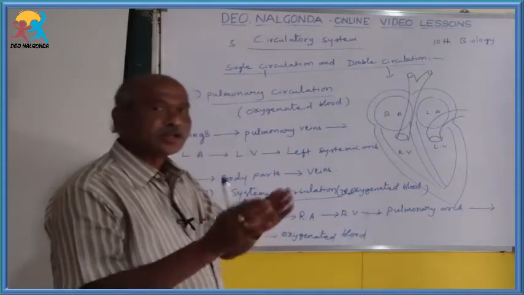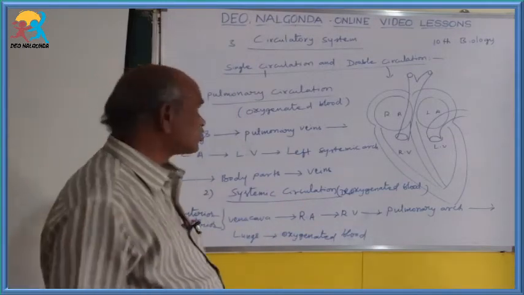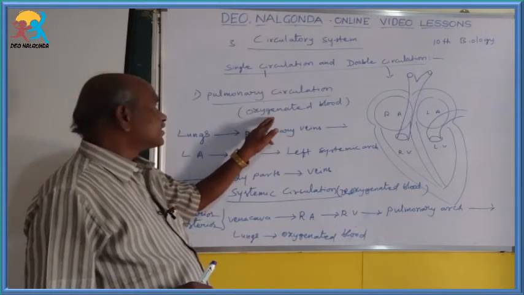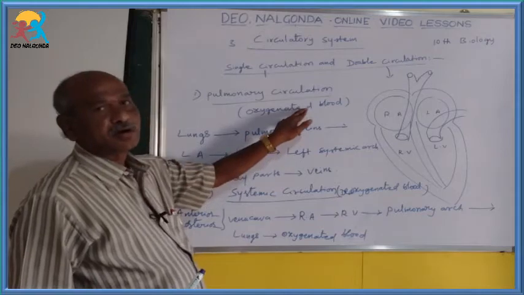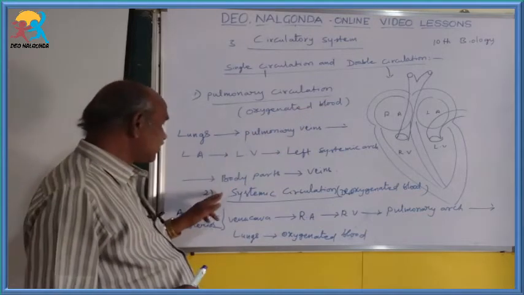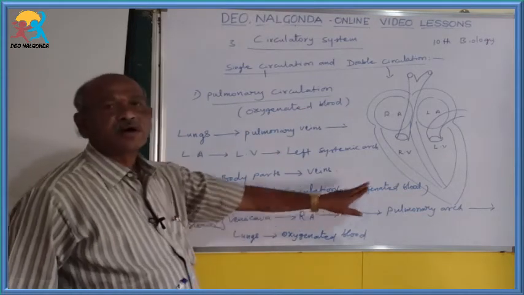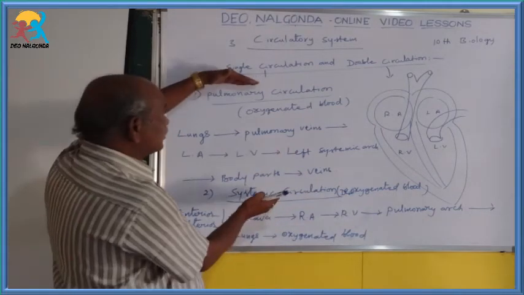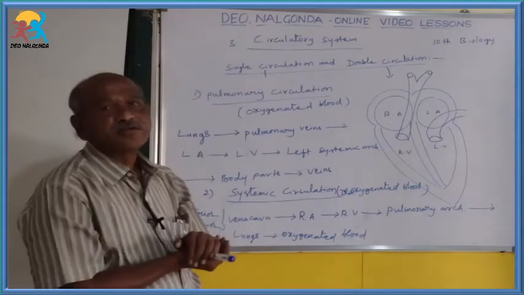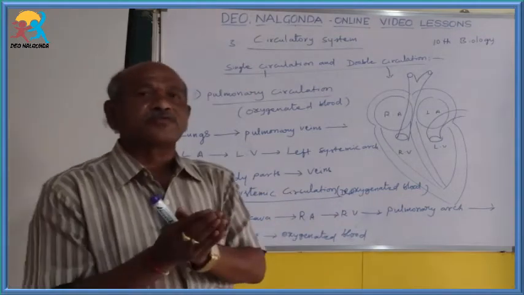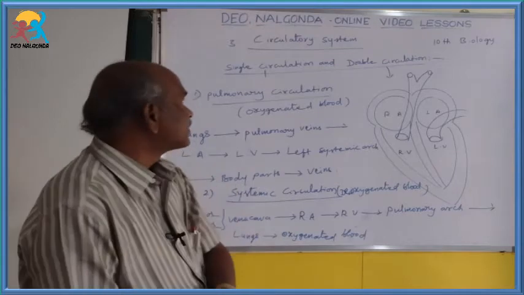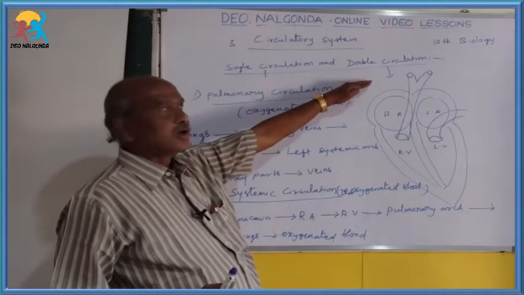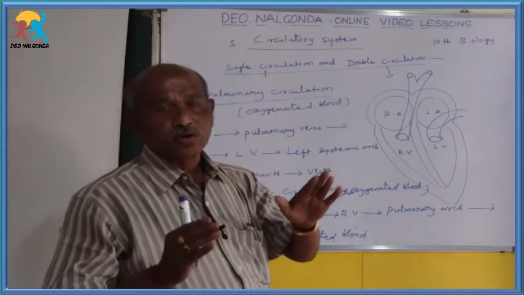So due to that, two kinds of circulations are possible. One circulation is called the pulmonary circulation, or pure blood circulation, or oxygenated blood circulation. The second one is called systemic circulation, or deoxygenated blood circulation, or impure blood circulation. Like that, there is a pulmonary circulation and a systemic circulation. Two types of circulations are present. That's why it is called the double circulation. Okay, that is the main important point you have to remember.